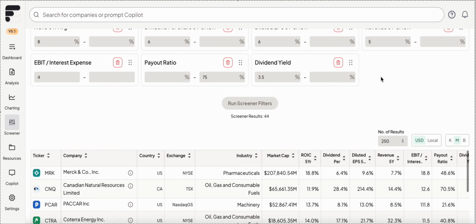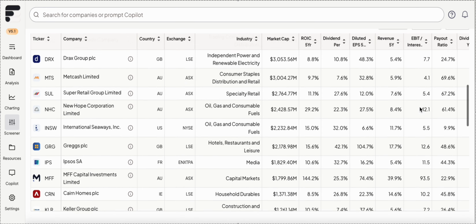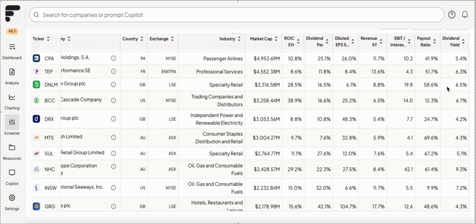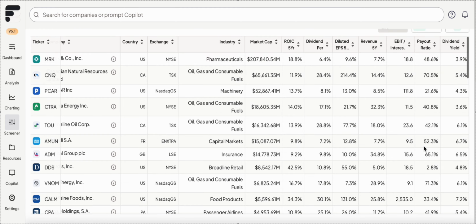And sometimes, we can look down through here and see, where are we? Do we have room on dividend per share yield? Yes, we've got good ROICs here. We've got good revenue growth here. We've got some companies that have really high interest coverage, and we've got some really attractive payout ratios, around 50 for a company that's got a dividend yield of 6.5%. Like that's pretty good. 4.2 at 24% payout ratio. Excellent. So we have room if we want to.